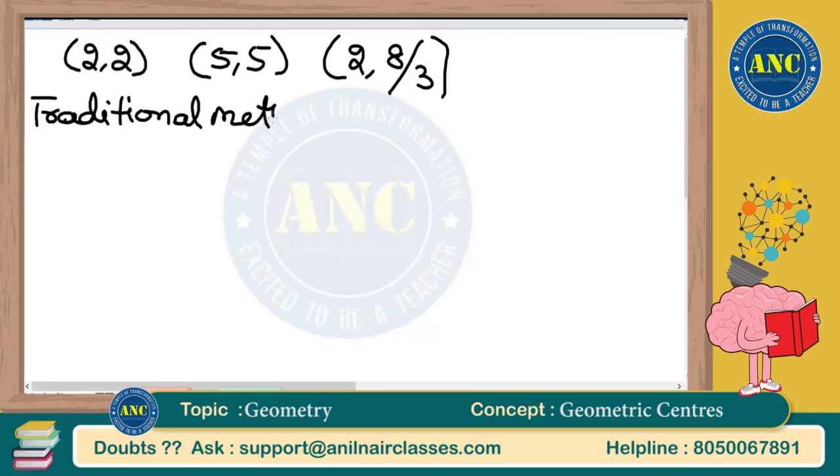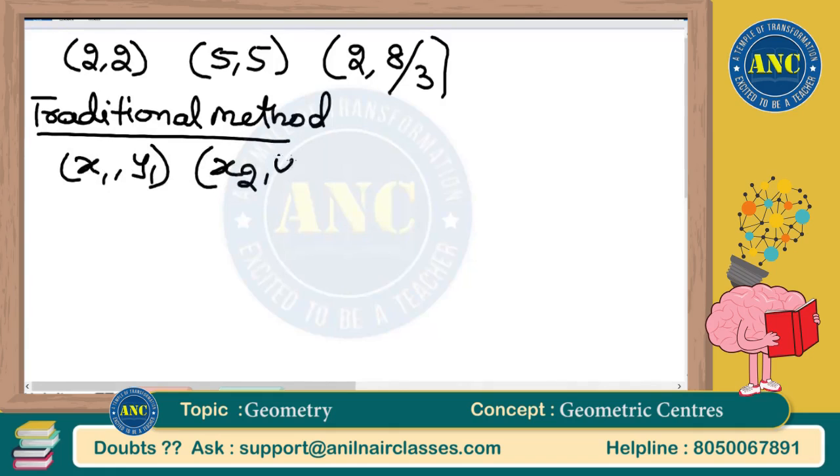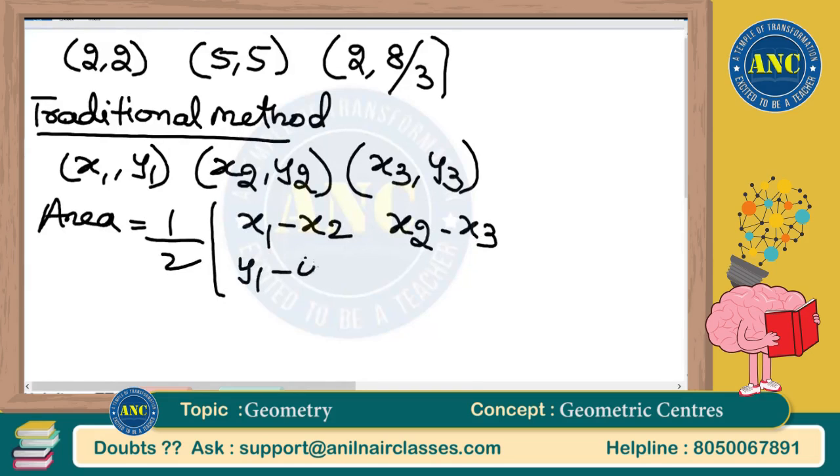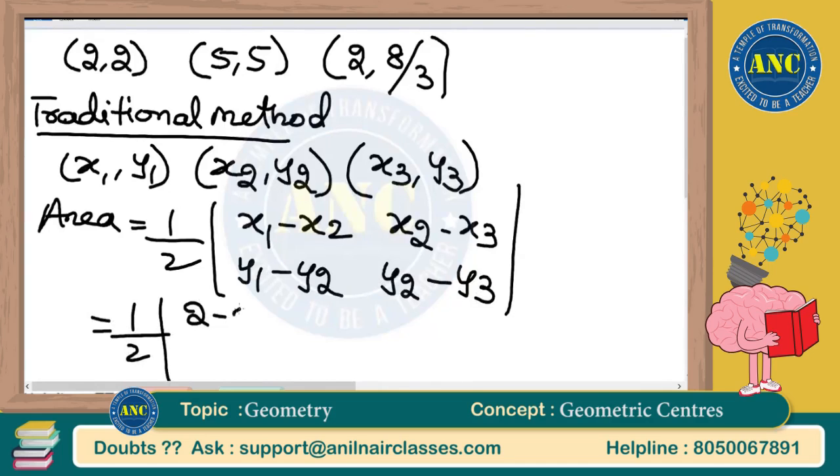Traditional method: if the vertices are x1, y1, x2, y2 and x3, y3, the area is given as half of x1 minus x2, x2 minus x3, y1 and so on. You don't need to do this in the second problem, I will discuss the shortcut. This is nothing but half of 2 minus 5, 5 minus 2, 2 minus 5, 5 minus 8 by 3.